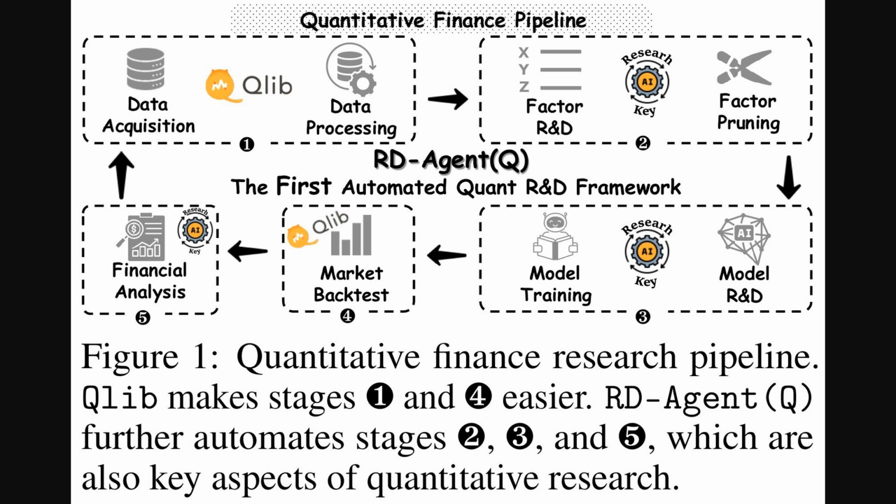Alright, so this figure gives us a nice visual of this whole quantitative finance research pipeline. You can see it's a cycle, starting with data acquisition and processing, which QLib helps with. Then it moves into factor research and development, and something called factor pruning, which is essentially selecting the most effective predictive signals and discarding redundant ones. Next is model training and model research and development. Then, importantly, there's market backtest, where strategies are tested on historical market data, another area where QLib assists. Finally, it loops back to financial analysis before starting again. Now, this R&D-Agent-Quant system automates those crucial steps of factor R&D, model R&D, and the financial analysis.